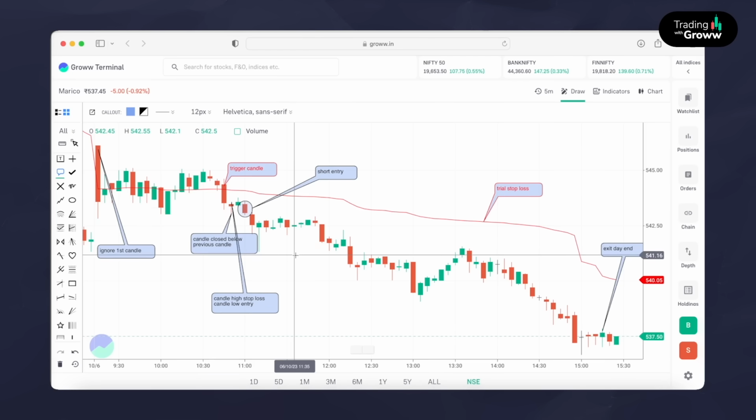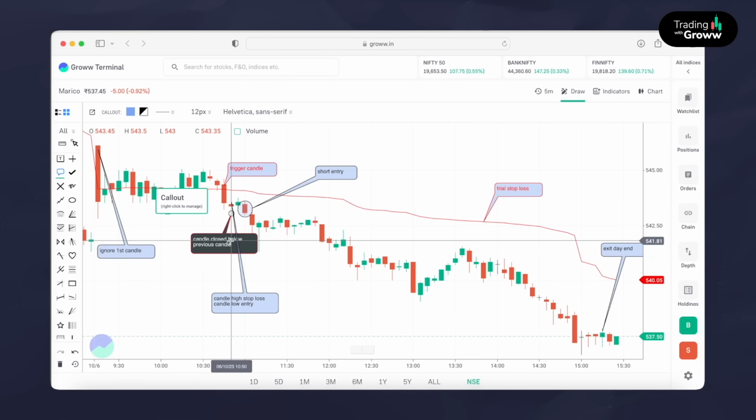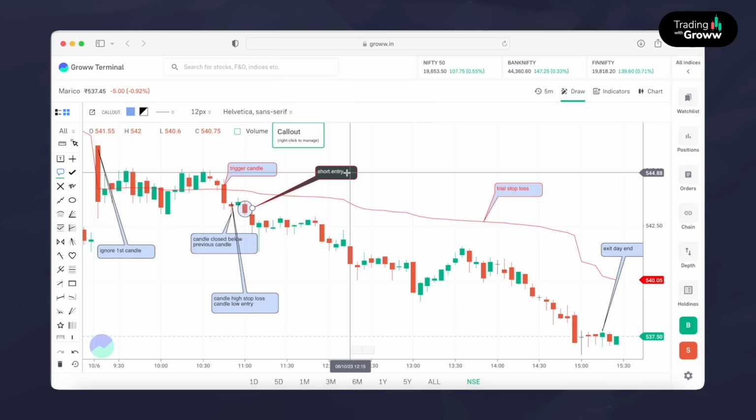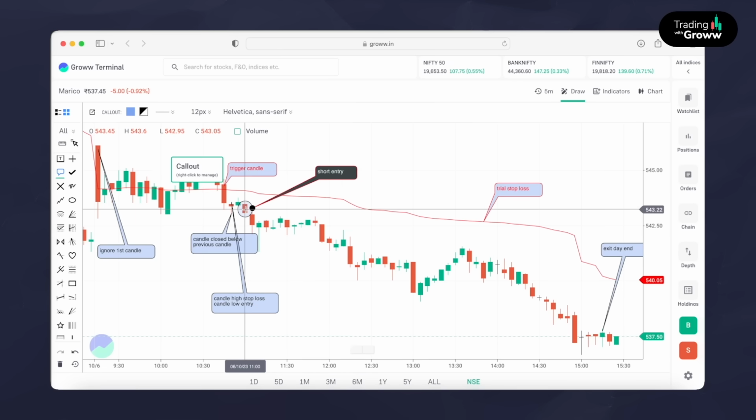So with this Marico position, the entry trigger candle came here, and the next candle also satisfied the condition. When this candle's low is crossed, we are going to short. That was done here, as you could see I have mentioned short entry, because that is when the previous candle's low price was crossed. We entered around 543 levels, and we kept that previous candle high as our stop loss. The moment we entered short, the market started going down.